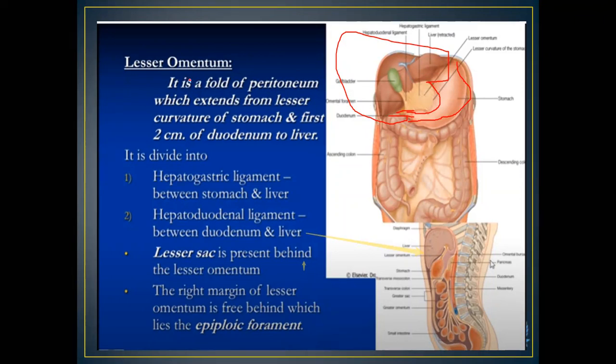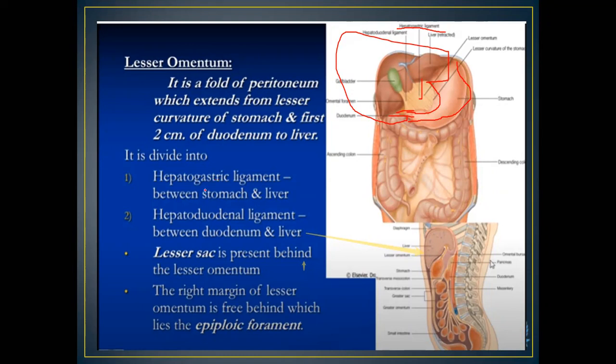Now this lesser omentum is divided into 4 ligaments. The first ligament is known as the hepatogastric ligament. Hepatic is the liver, gastric is the stomach, so it is a ligament forming between the stomach and the liver. If you look here, you can find the hepatogastric ligament. This whole connection is the hepatogastric ligament, and another name for the lesser omentum can also be hepatogastric omentum.